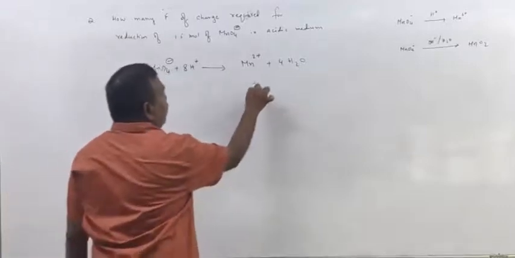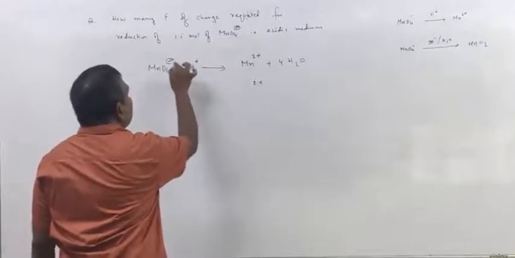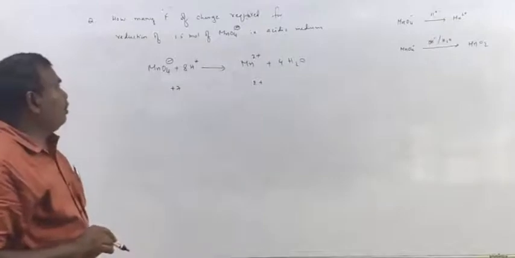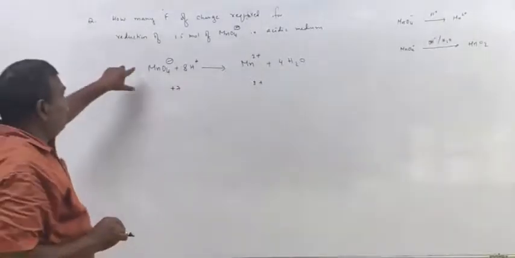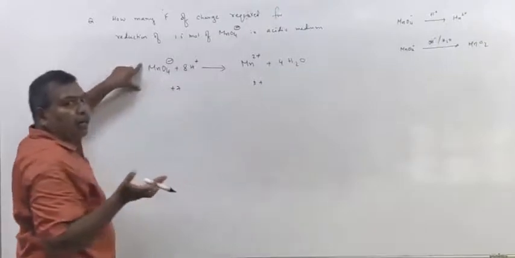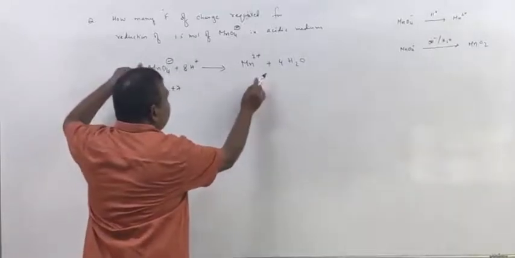Now this side the total charge is 2 plus. This side, 8 into +1 minus 1, is plus 7. So we have to balance the charge. How will you balance the charge? By adding a suitable number of electrons. See, plus 7 and plus 2.